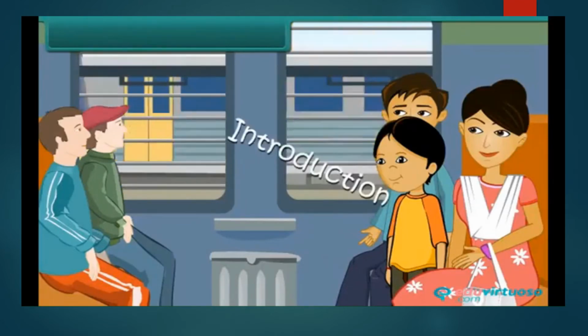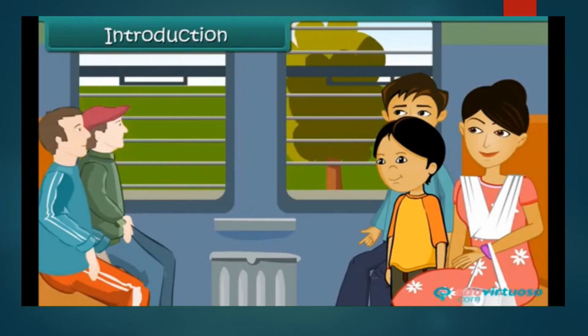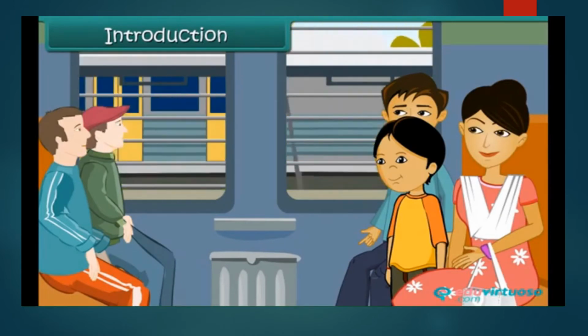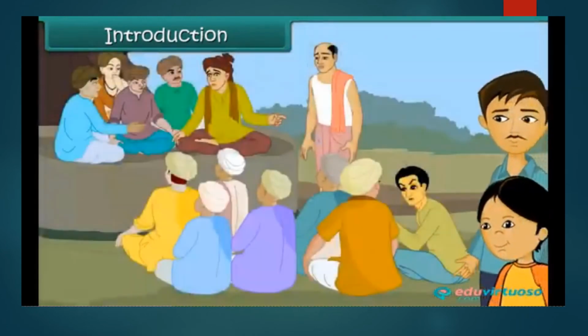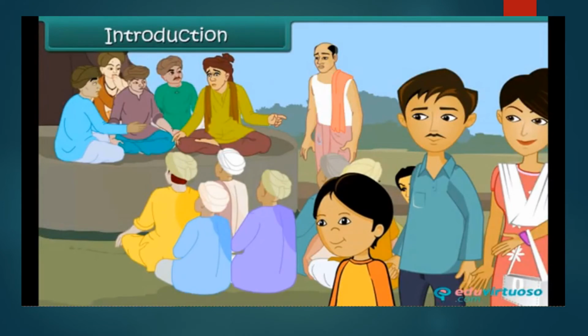Introduction. Pari lives in city with her parents. She is going to village in summer vacations where her grandparents live. This is the first time she is visiting an Indian village. On her way from the railway station to her grandparents' house, she finds a group of 5 elderly people sitting under a banyan tree.